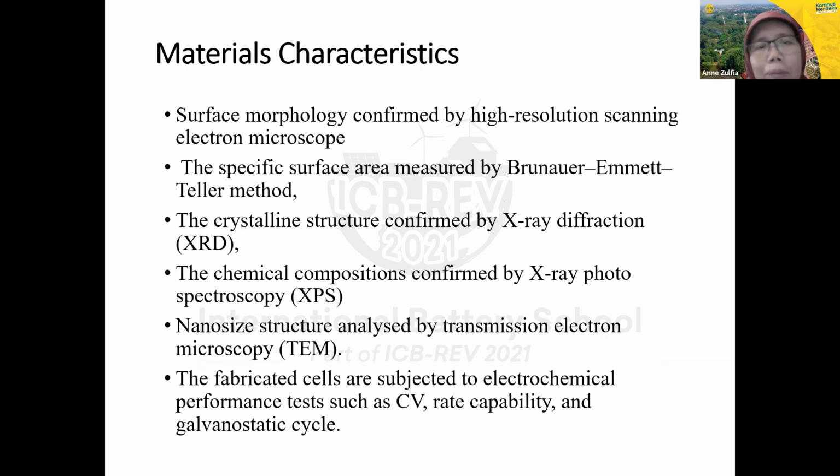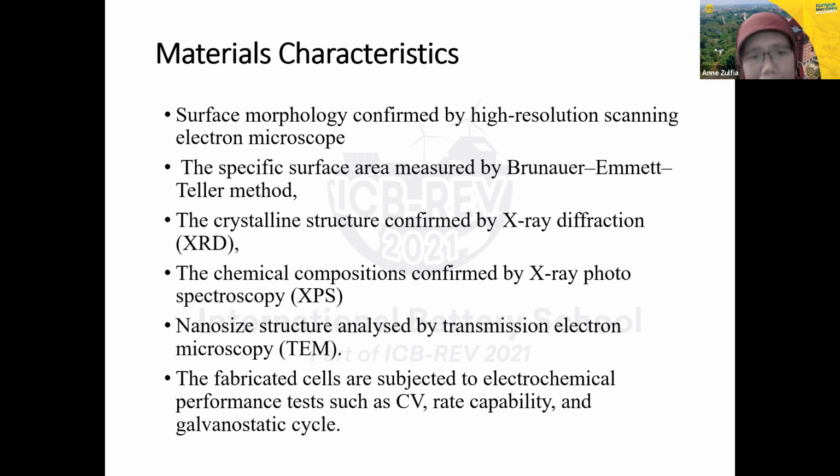First, the surface morphology. The surface morphology we can confirm by high resolution scanning electron microscope, and the specific surface area, because we need nano-sized particles or smaller particles. So we can measure the specific surface area by the BET method, Brunauer–Emmett–Teller method.